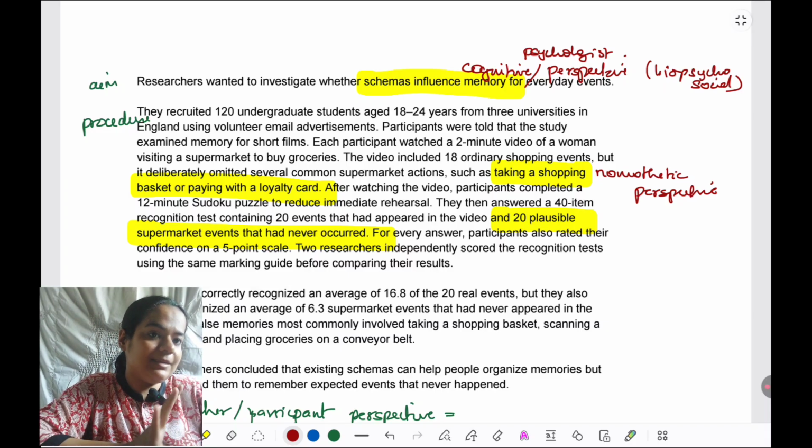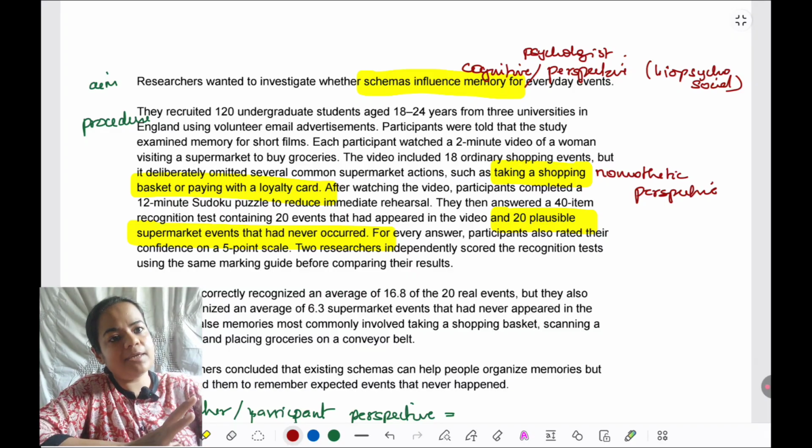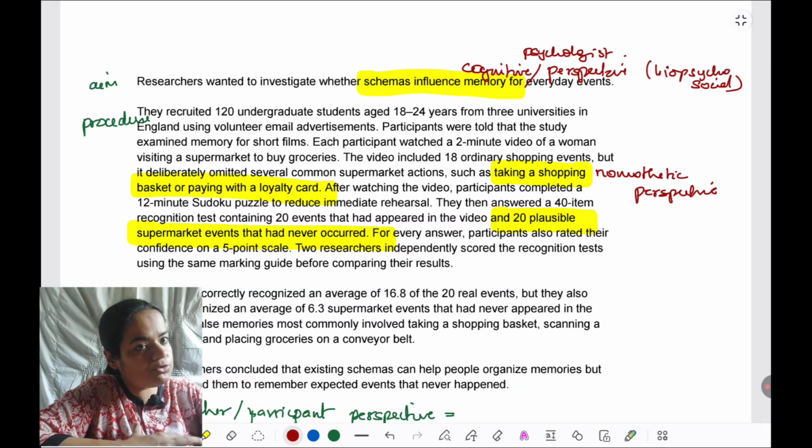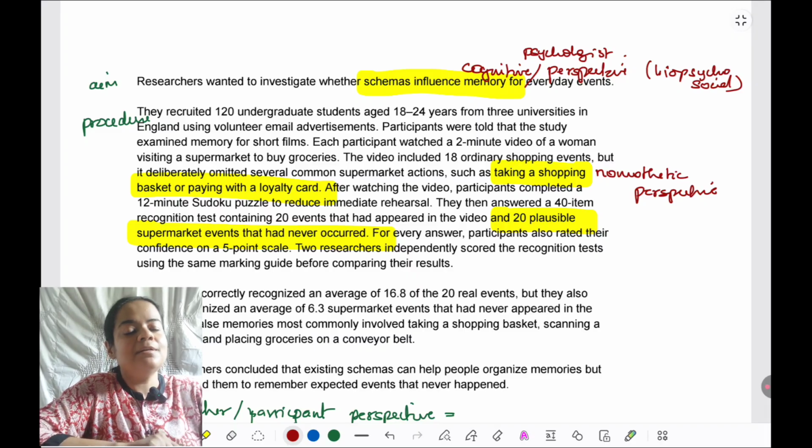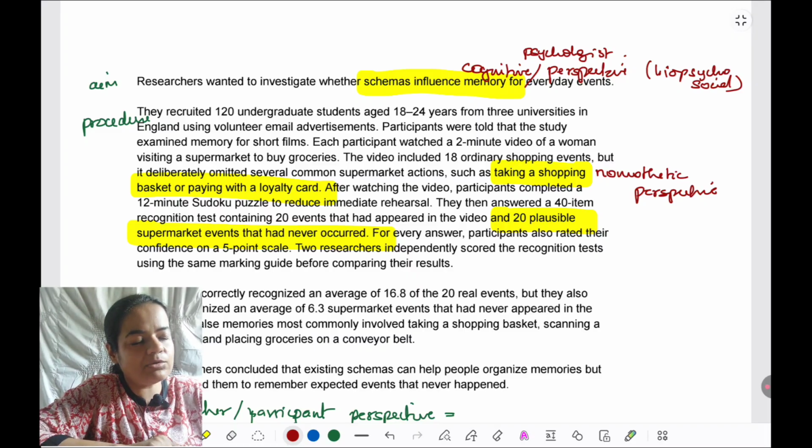This in fact you can mark in the sample also, though I didn't do it because it becomes complex. But the moment they have taken undergraduates, the moment they've taken students, they have made an assumption that whatever students have schema for supermarket, everyone in the population must be having the same. Again, nomothetic approach, because what if others don't have this perspective, right? Others don't look at a supermarket shop in the same way. I had discussed this in bias also. So you can again refer to that video if you need a little more details on this.